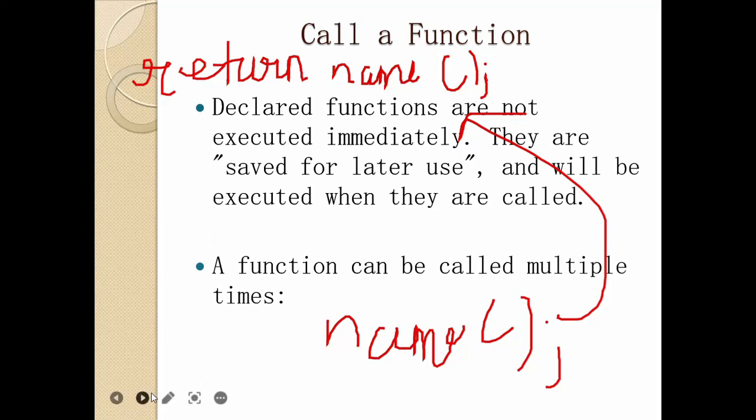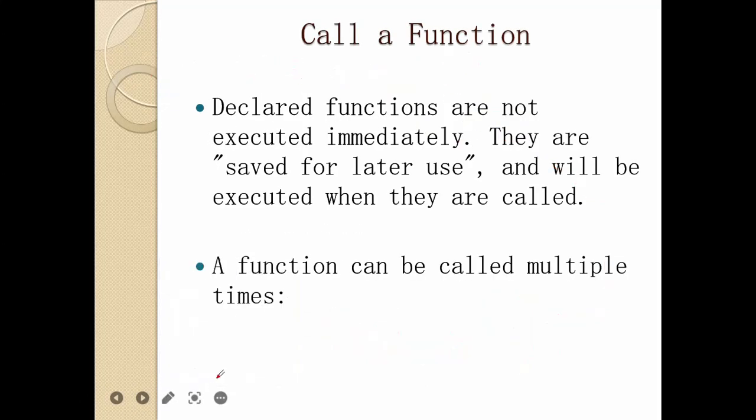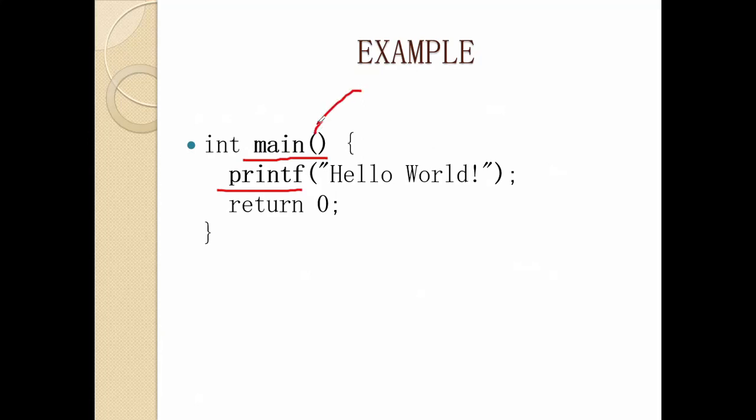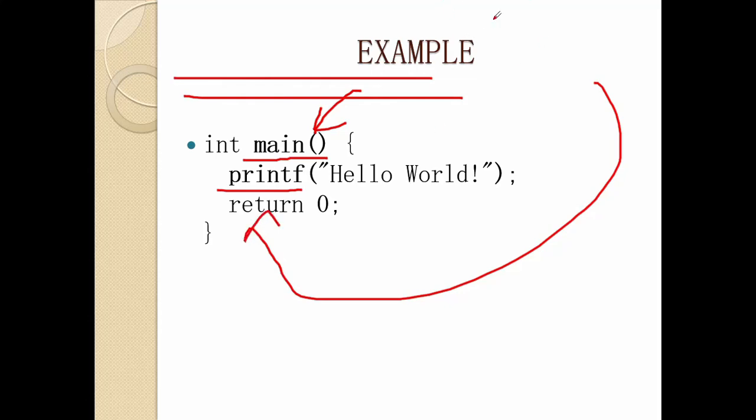One thing we need to focus on: declared functions are not executed immediately, correct? If I'm writing a function, it doesn't mean it is going to be executed. As I've said earlier, main is the entry point, and if I've declared a function above or outside the main function, that is not going to be executed. It will be executed only if I call it within the main function. Like if I've declared a function known as func, I should call it within the main block, then only will it get executed.